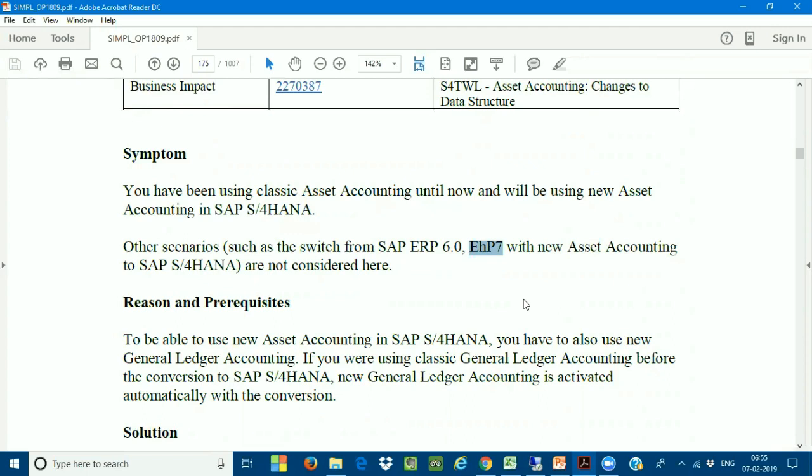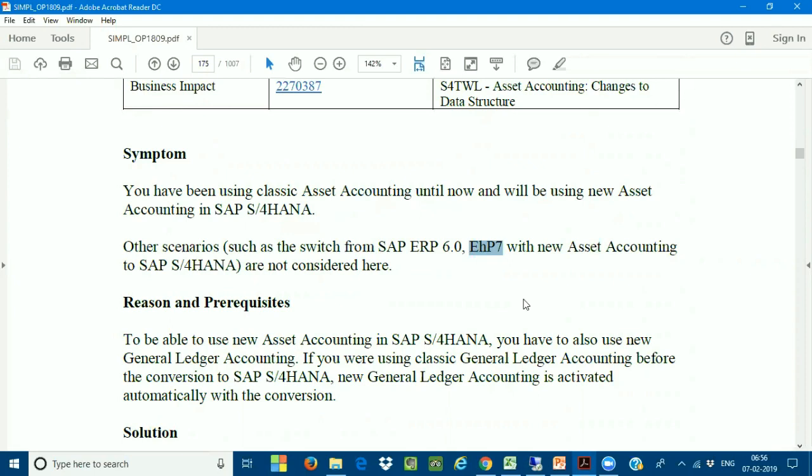EHP 5 is the enhancement package where new asset accounting has been activated. If the client is still on old asset accounting, below enhancement package 5, we need to upgrade to EHP 7, the latest enhancement package, so that the new asset accounting is activated. Until the system is on EHP 7, I cannot do the conversion from SAP ECC to SAP S/4HANA.